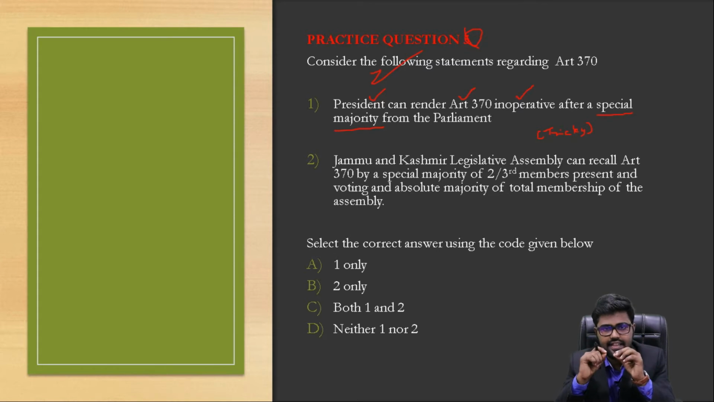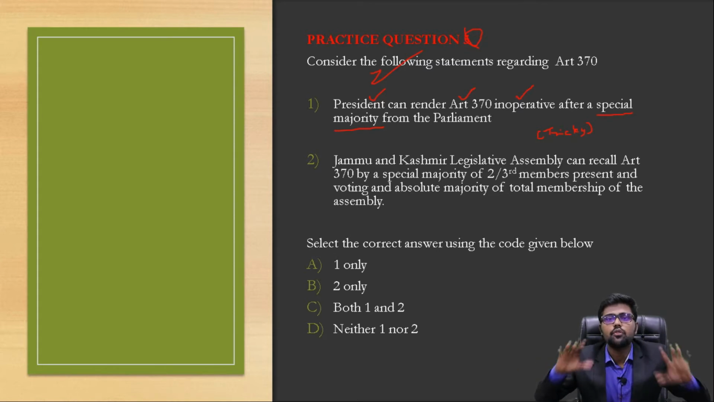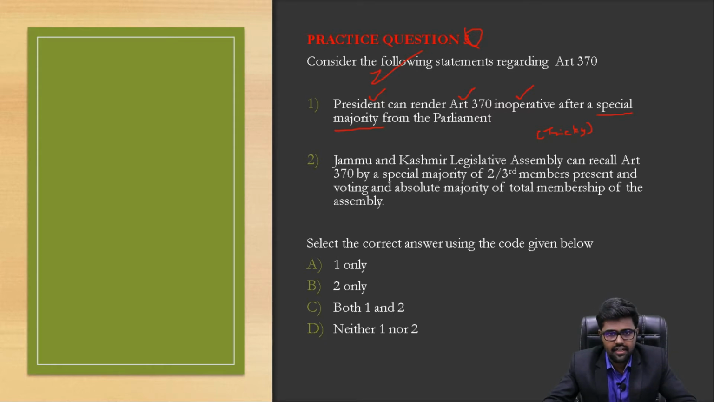What does Article 370 say? It does not say anything about a special majority of the Parliament. It only says that it has to be passed by the Constituent Assembly of the state. Since the interpretation was changed in Article 367, the Parliament is giving the approval, since the Legislative Assembly of the state was not in operation or got dissolved. There is no provision mentioned in the Indian Constitution that a special majority of the Parliament can make Article 370 inoperative. So you should understand this. Obviously this statement is wrong, and it is a very tricky question and a very tricky statement.